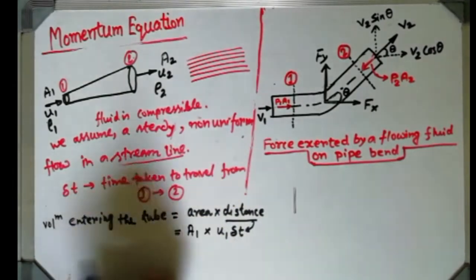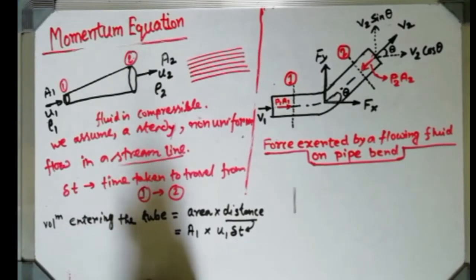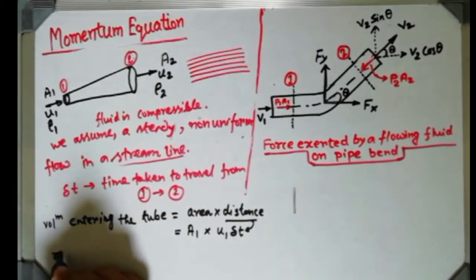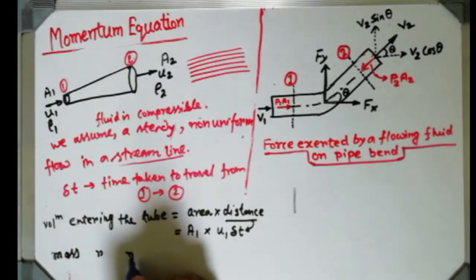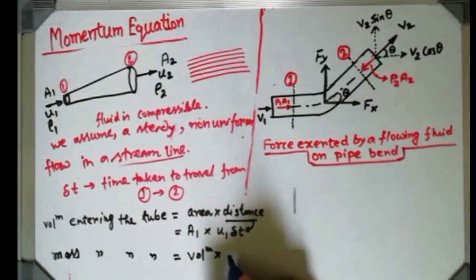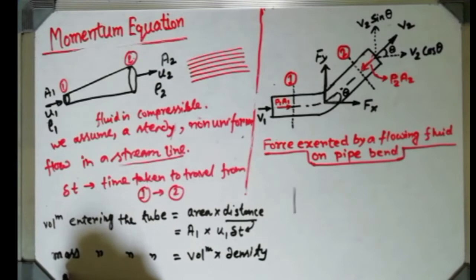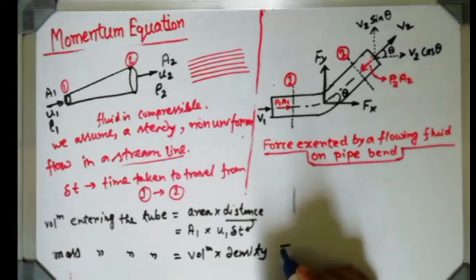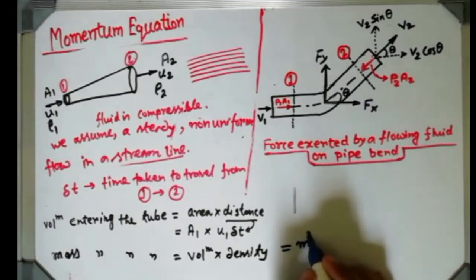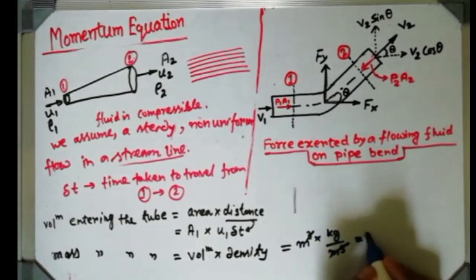So if you get the value of volume entering this particular tube, then obviously from there you can also find the mass entering the tube. Very easy. How? That is a very common formula. If you multiply volume into density, that will give you the mass. If you have any confusion, again use the units. Volume unit is meter cube and density unit in SI is kg per meter cube. So both will be cancelled, it will give you a mass.